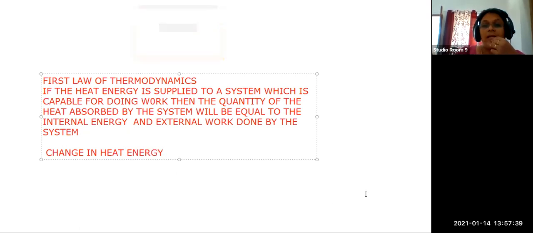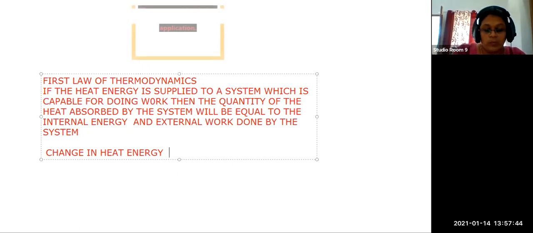Del Q, with the triangular symbol, a capital triangle.